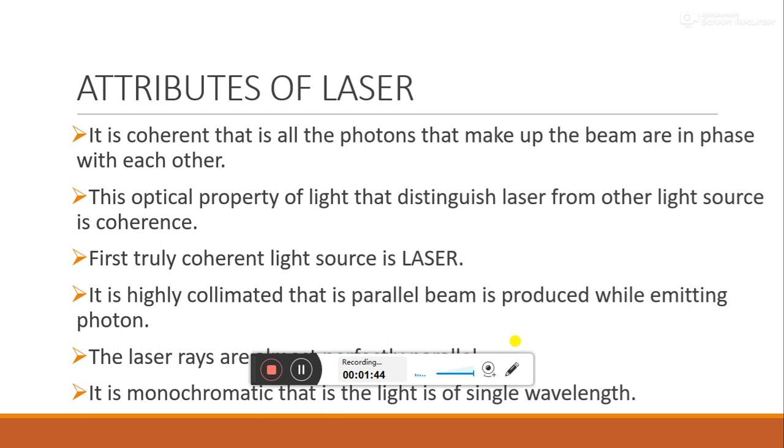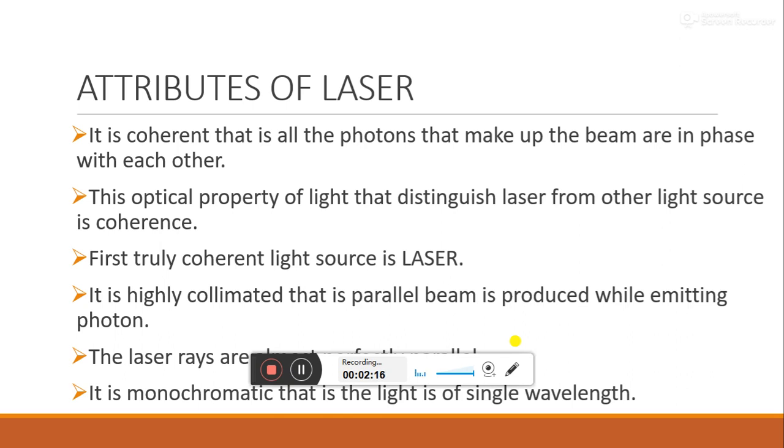Now, there is another property. It is highly collimated. Collimated means the beam is a parallel beam. Parallel beam is produced while emitting the photon. Means the laser rays are fully parallel. That is meant by being collimated. Collimation means the laser rays are highly parallel. Then what is the last property? It is monochromatic. That is, the light is of a single wavelength or a single color.